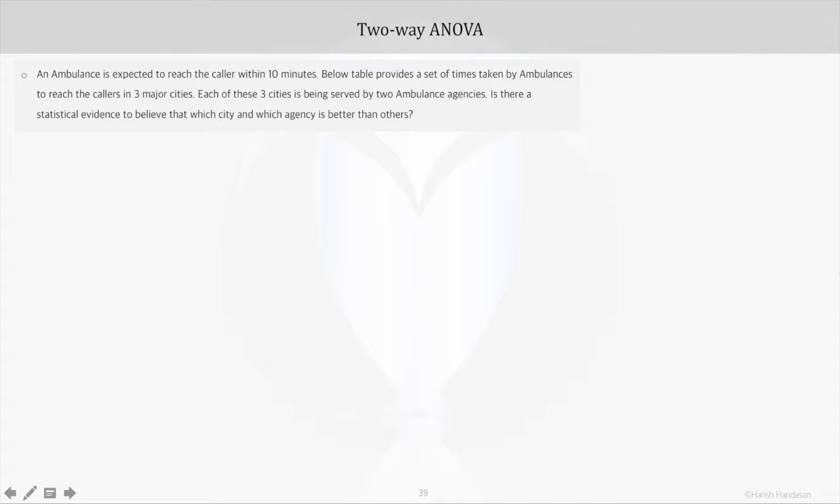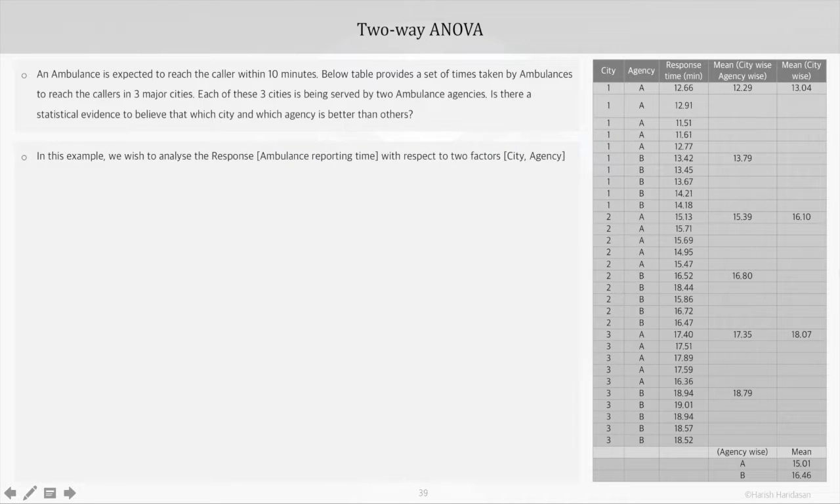So now we have to find out if there is statistical evidence to believe that one of the cities and one of the agencies is better than others. In this example, we would be analyzing the response, which is ambulance reporting time, with respect to 2 factors, that is city and agency.